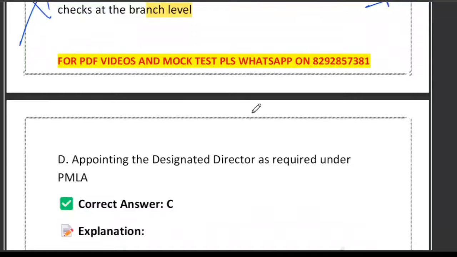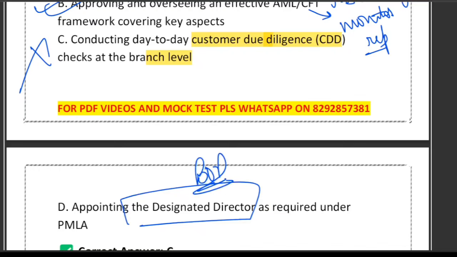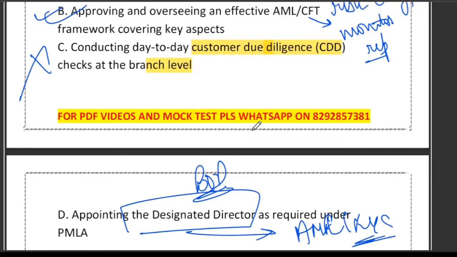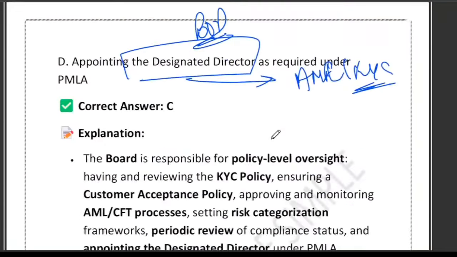Right. And what about option D? Appointing the designated director. Yes, correct. Under the PMLA rule, the board of directors, BOD, must appoint a designated director. What is the role of the DD? The DD ensures that the bank is following the AML KYC regulations or not, right? So yes, A, B, D are the functions, but C is not the function, right? So this is the correct answer.